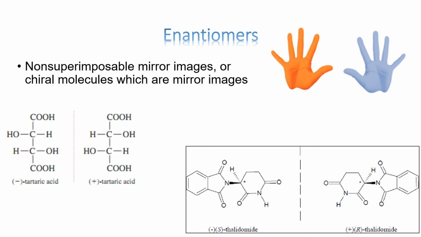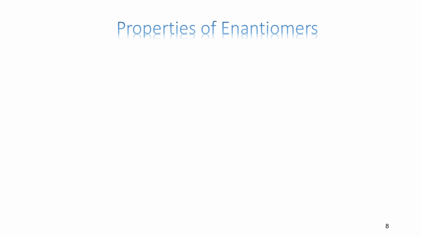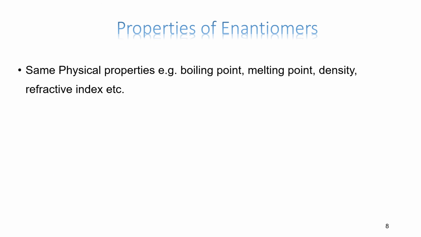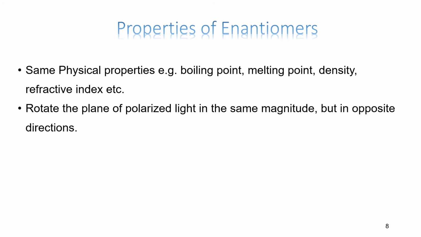Enantiomers are non-superimposable mirror images of each other, and they are very difficult to separate from each other because they have the same physical and chemical properties. They just differ in their optical properties. They rotate plane polarized light by the same degree but in opposite directions. So the properties of enantiomers are that they have the same physical properties like boiling point, melting point, density, and refractive index, and they rotate plane polarized light in the same magnitude but in opposite directions.